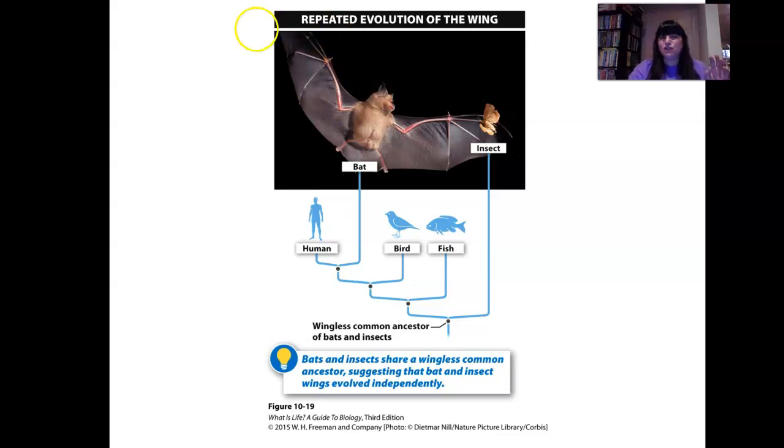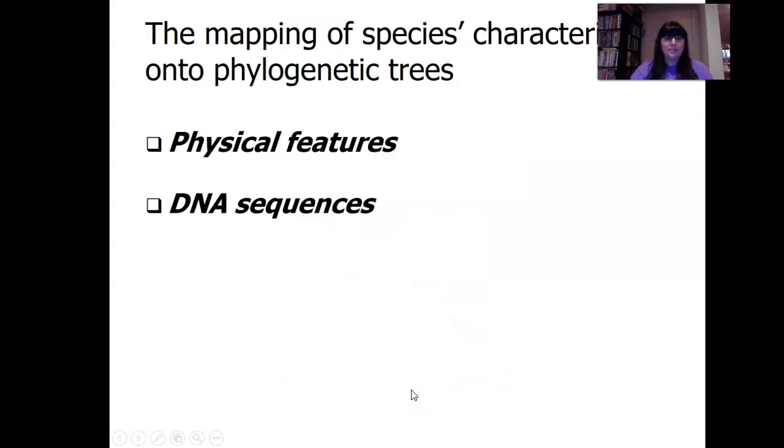And these features are called analogous features. So the bat wing is really an arm, okay? It's a modified arm versus the insect wing is a wing. It's a totally different structure, okay? And they both can fly, but that has nothing to do with common ancestry. So it says bats and insects share a wingless common ancestor, suggesting that bat and insect wings evolved independently.